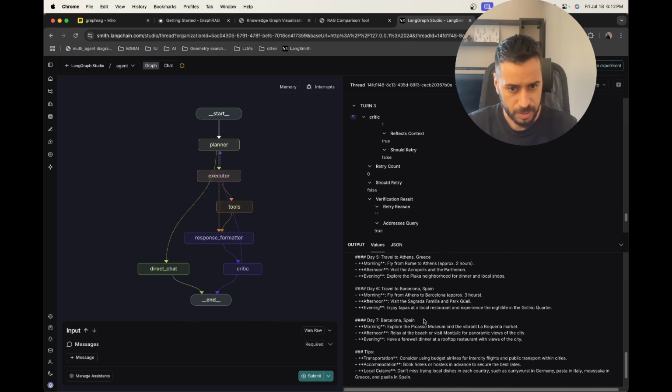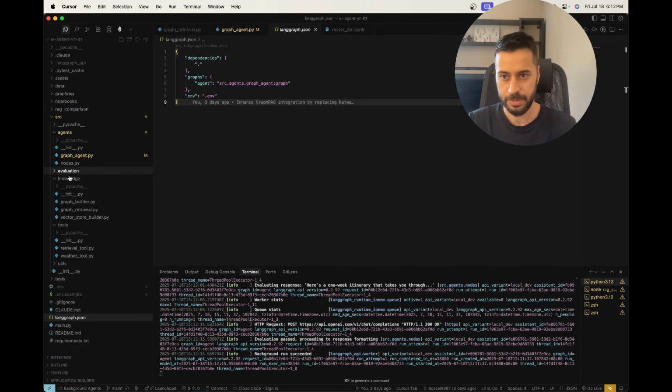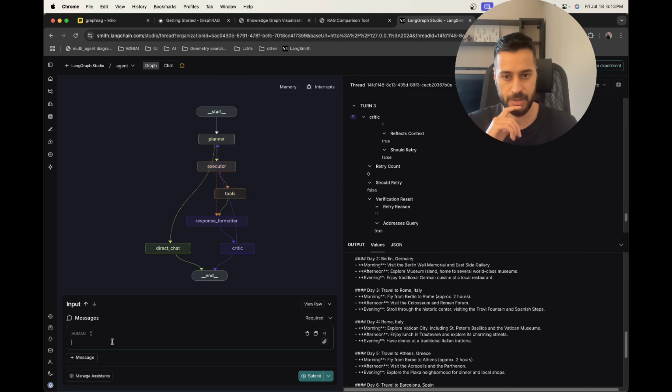Okay, so now I'm going to use a different tool. As I told you, I also have a weather tool in my code base. So if I go to the tools here, I have a weather tool. This gives me live weather data. So I just want to assess how good this agent workflow is in calling external tools as well. So I'm going to call the weather data. So, based on this itinerary as well, what is the weather in Berlin like?